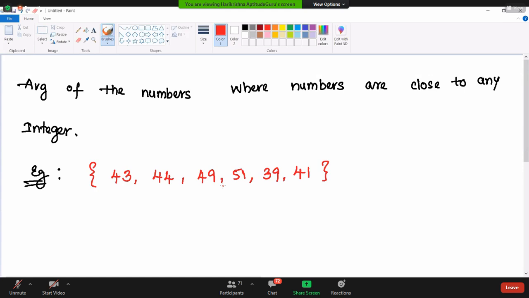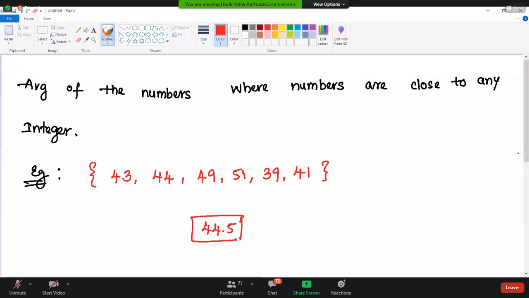So 43 plus 44 plus 49 plus 51 plus 39 plus 41. The sum of the terms is 267, divided by the total number of terms, 6, gives the answer 44.5. But doing it like this consumes a lot of time.